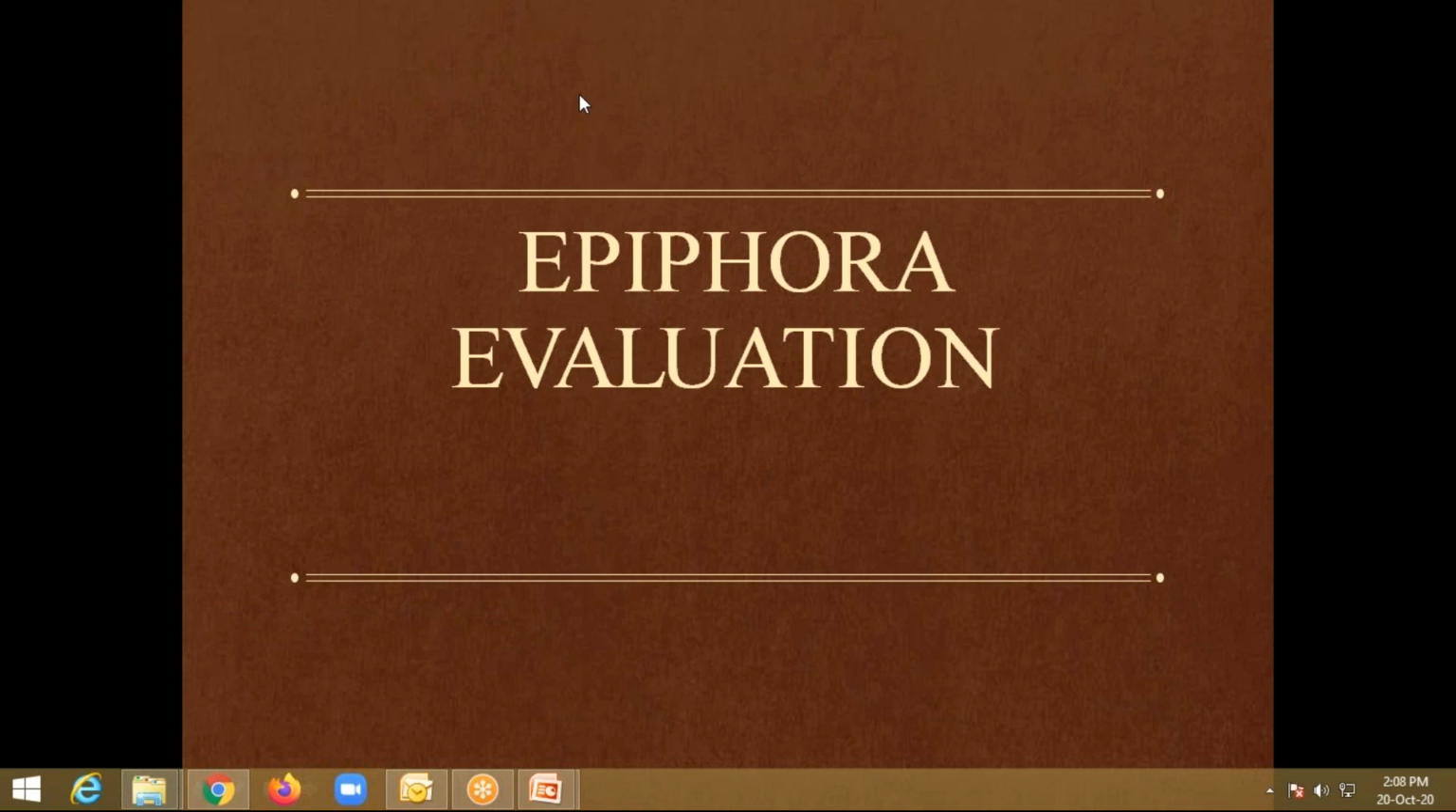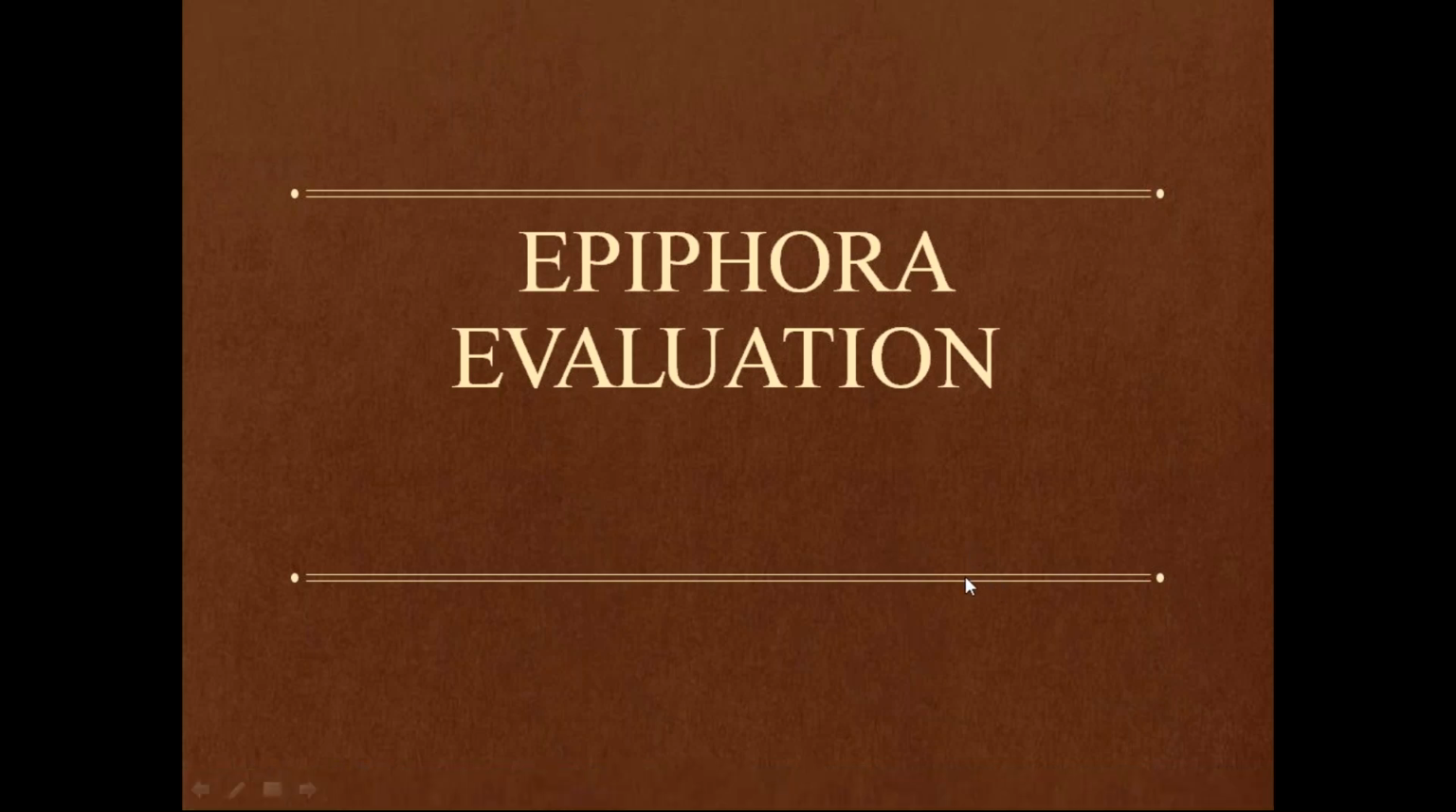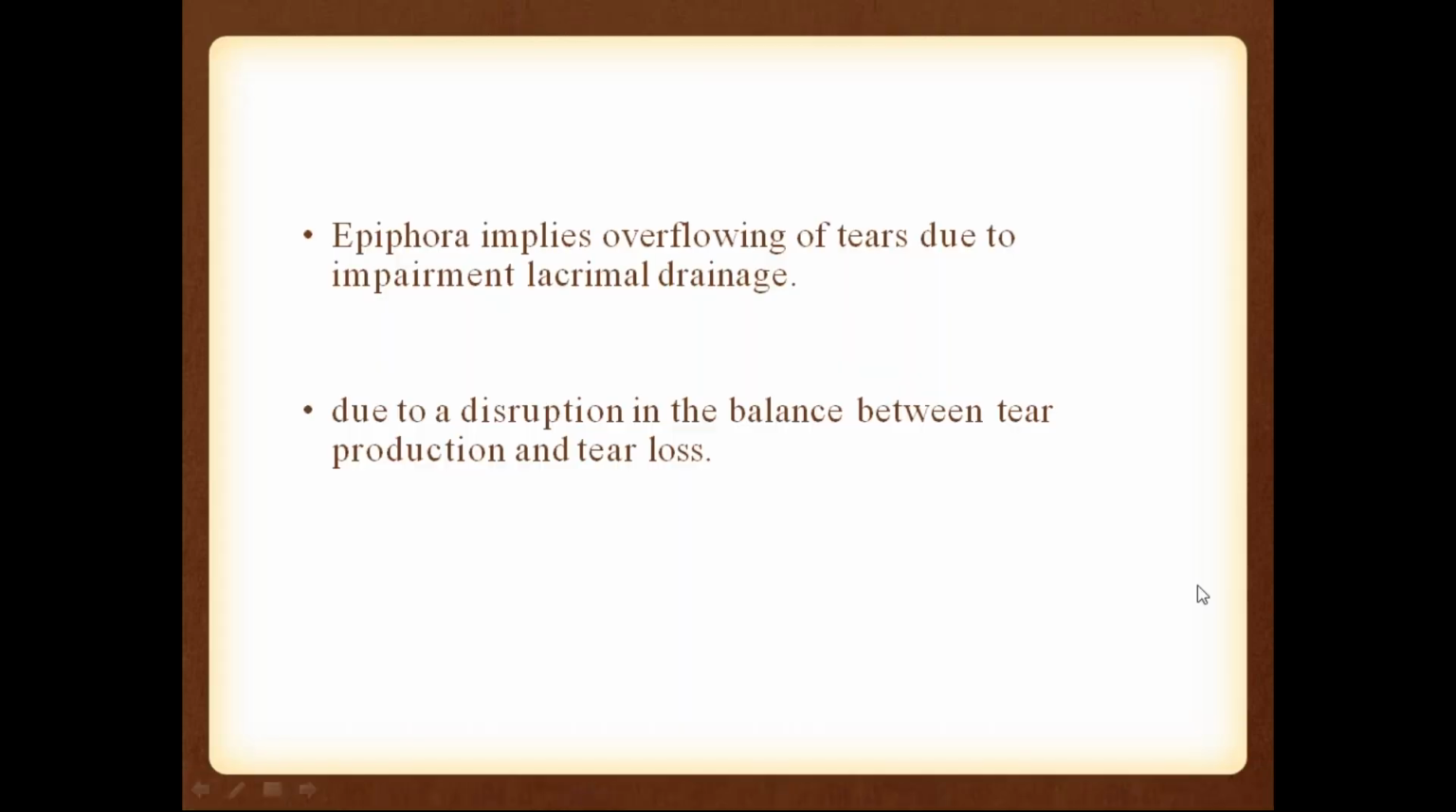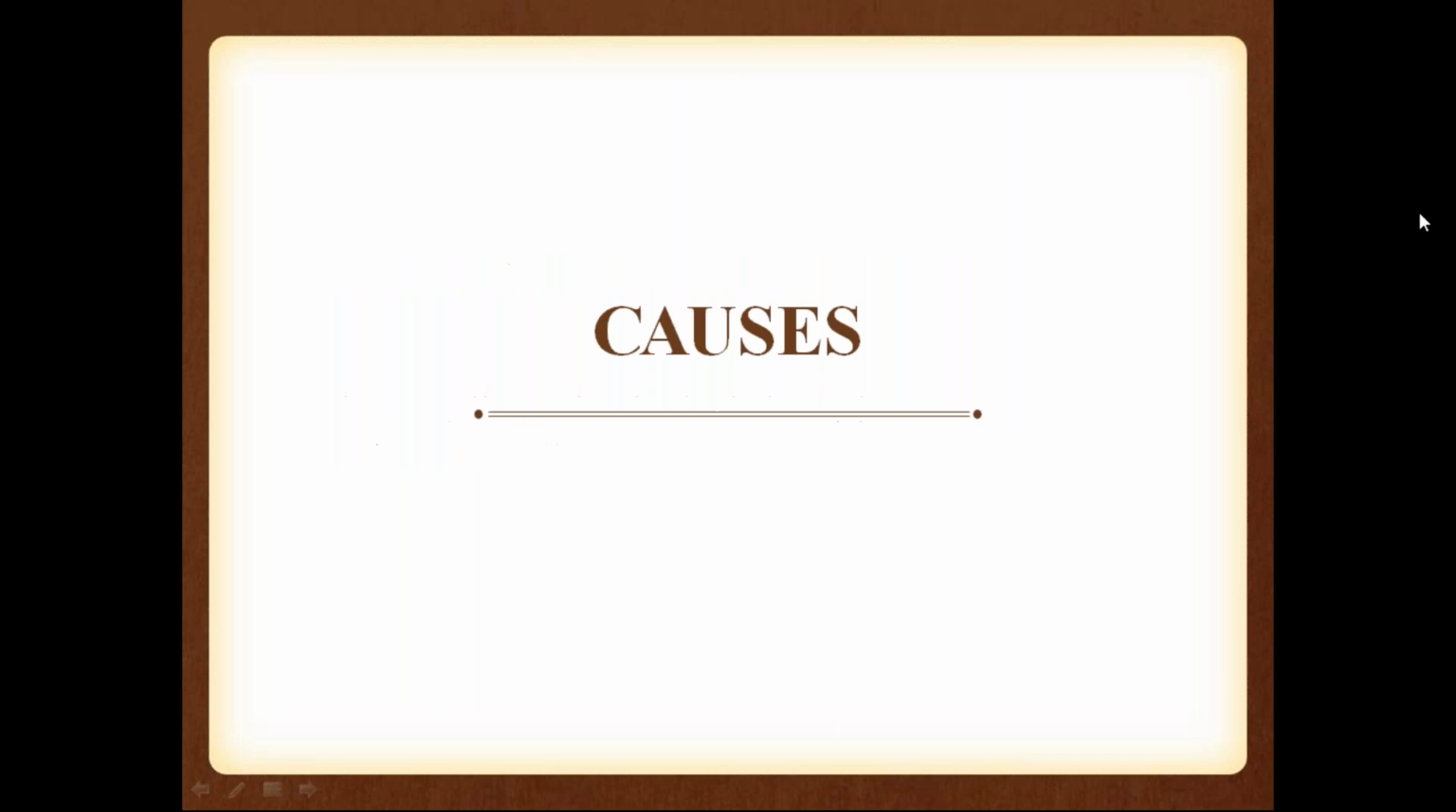If there is any problem in the drainage with normal tear production, then it is called epiphora. There is a defect in the drainage of the tears. Okay. It is overflowing of tears due to some defect in the lacrimal drainage system. So there is some imbalance between the production of the tears and the drainage of the tears. So here the production is normal, but the drainage is not proper.